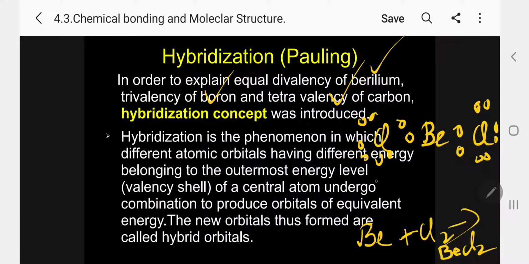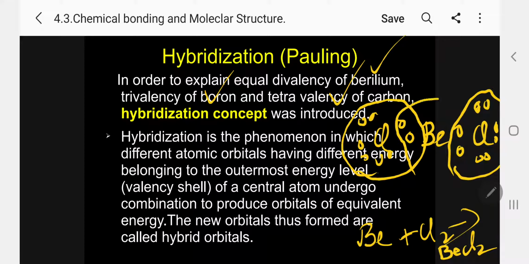Just see, around chlorine there are 8 electrons, here also 8 electrons around chlorine, but around the central atom there are only 4 electrons. It is less than an octet, a deviation from the octet theory. So beryllium dichloride is not obeying the octet theory.